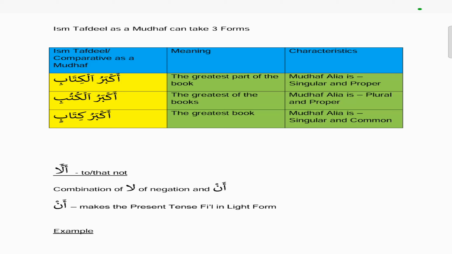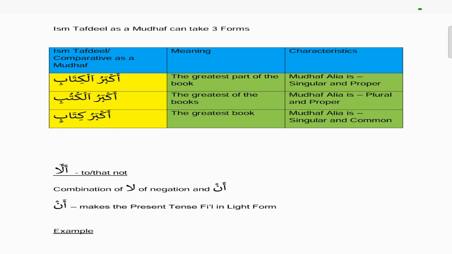The ism tafdil as a mudaf can take 3 forms. So the ism tafdil, which is a comparative, as a mudaf, can take 3 different forms. So here's an example of 3 different forms. The first one is akbarul kitabi. You notice that this means the greatest part of the book. In each case, akbaru, which is a comparative, will become a superlative because it's a mudaf.